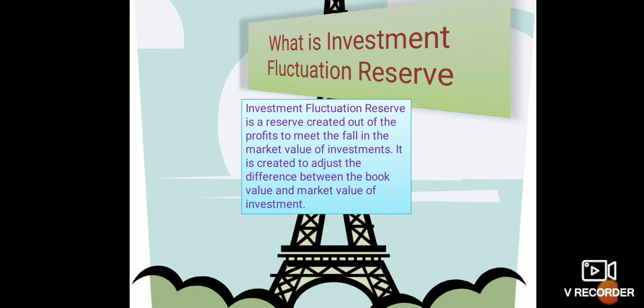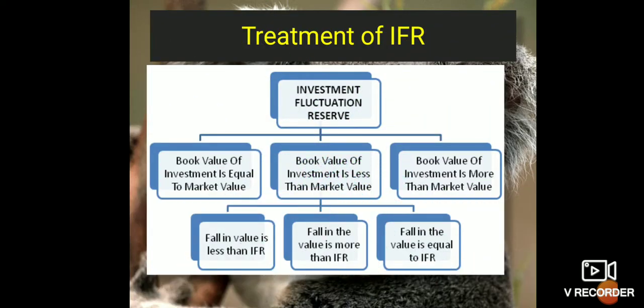Investment fluctuation reserve is a reserve created out of the profit to meet the fall in the market value of investment. It is created to adjust the difference between the book value and market value of investment. Simply, it is created to adjust the book value and market value of investment. So simple. Some treatments are given here.